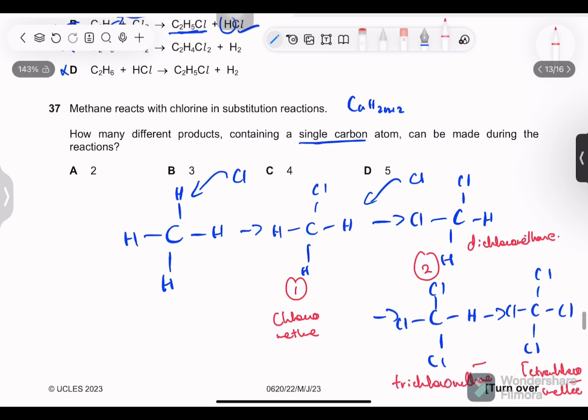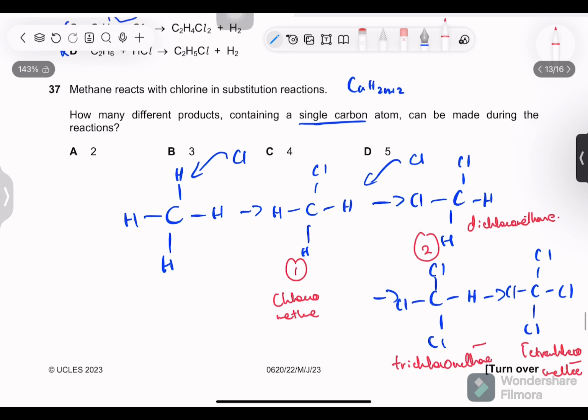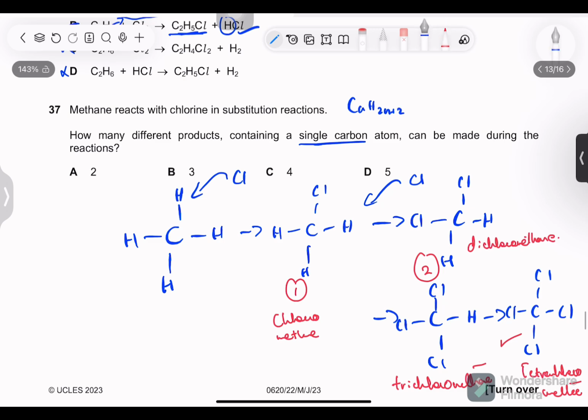Okay, so four different products can be formed. Beyond this, we cannot go because there are no further hydrogen atoms. So option C is correct.